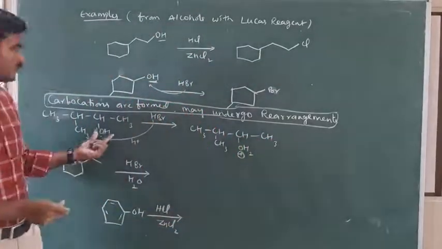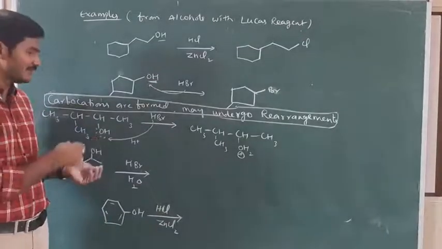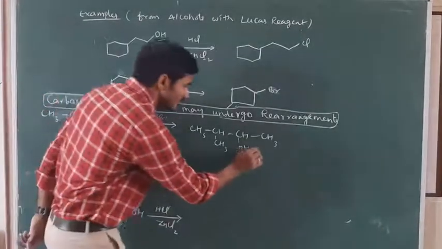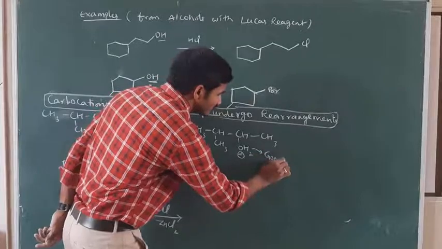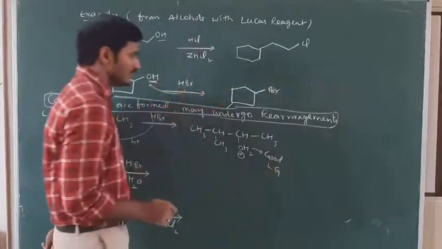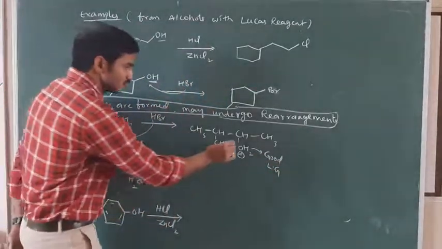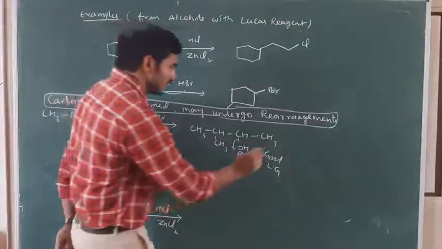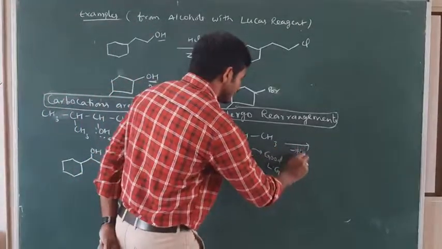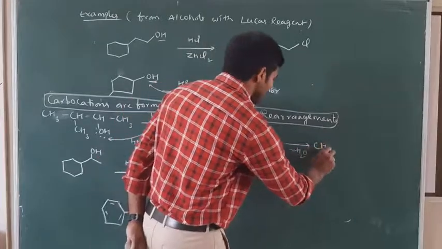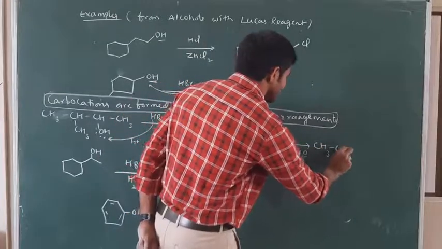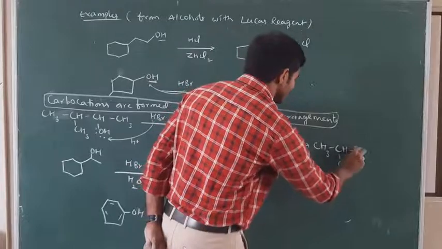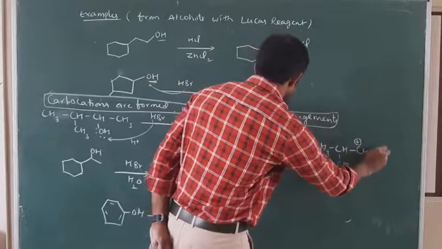Here I already told you OH is a poor leaving group, it cannot be eliminated directly, whereas H2O is a good leaving group. So this is eliminated. It can form the carbocation because secondary is stable. So once we eliminate the water, it can form CH3, CH, CH3, CH plus.